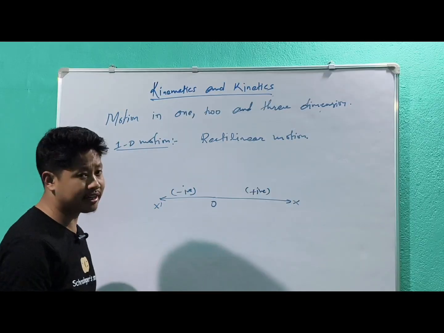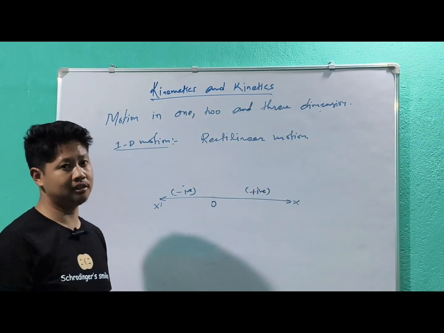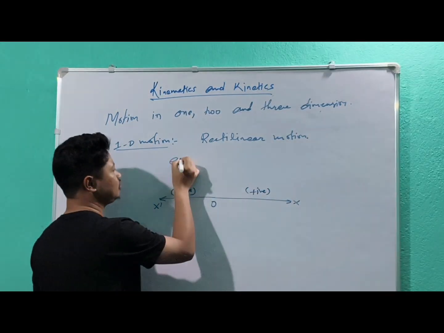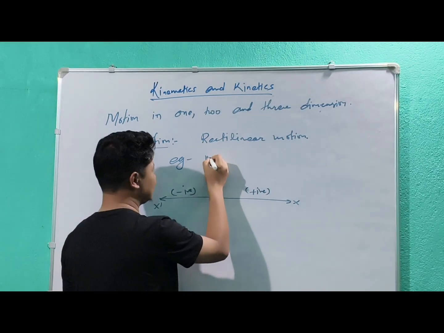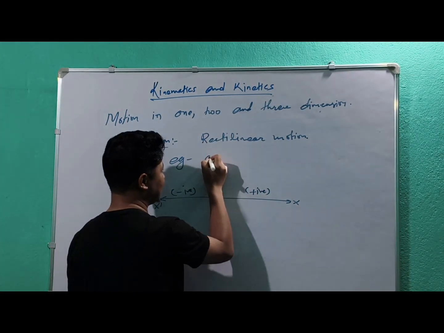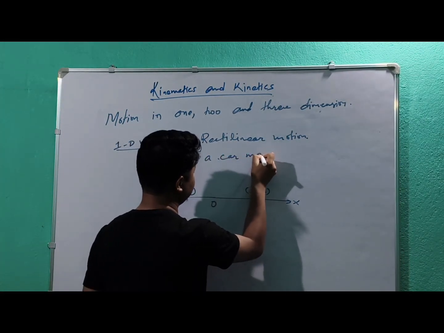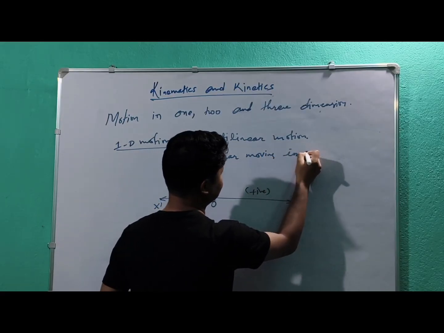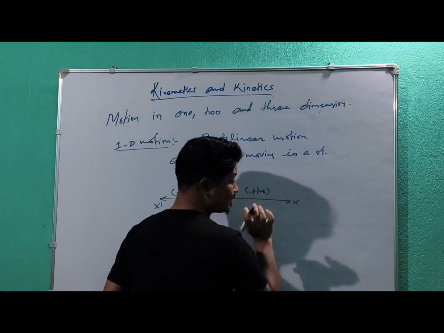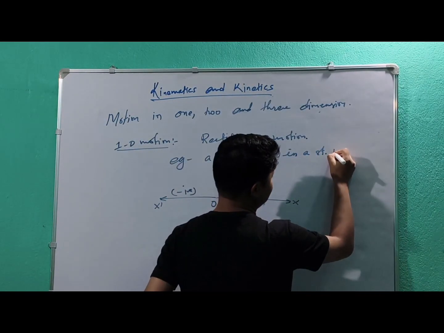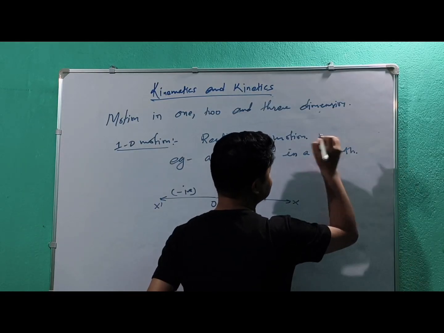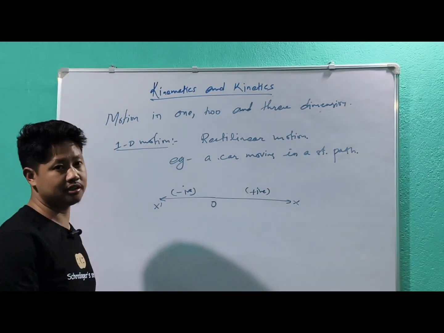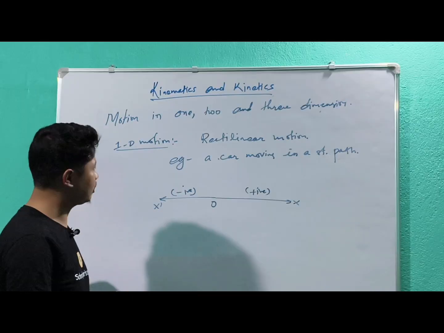Can you give an example? Yes, a car moving in a straight path. That is a one dimensional or 1D motion, okay.